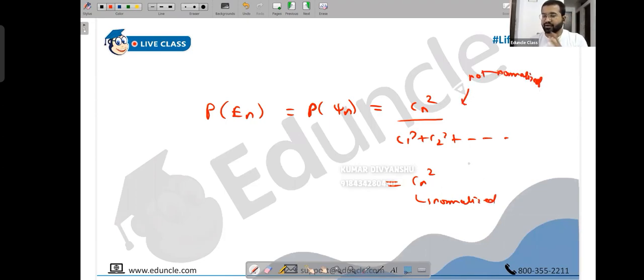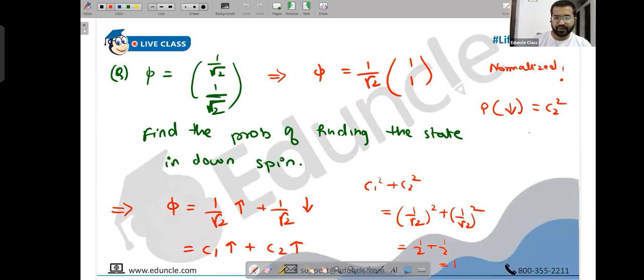In fact, we had also learned that constants must be real. If it is not real, then instead of writing square, you have to write star and 1, like Cn square can be written as Cn star Cn. So that's also there. So that's it, the answer is just C2 square. So what is C2? 1 upon root 2. Probability is nothing but half.